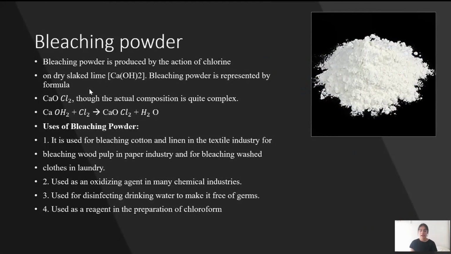Bleaching powder actually has a formula of CaOCl2. The actual formula is way more complex, out of our syllabus, so we won't be studying it. Bleaching powder is produced by the action of chlorine on dry slaked lime. Dry slaked lime has a formula of Ca(OH)2, that is calcium hydroxide. Bleaching powder in its simplest form is represented by the formula CaOCl2.